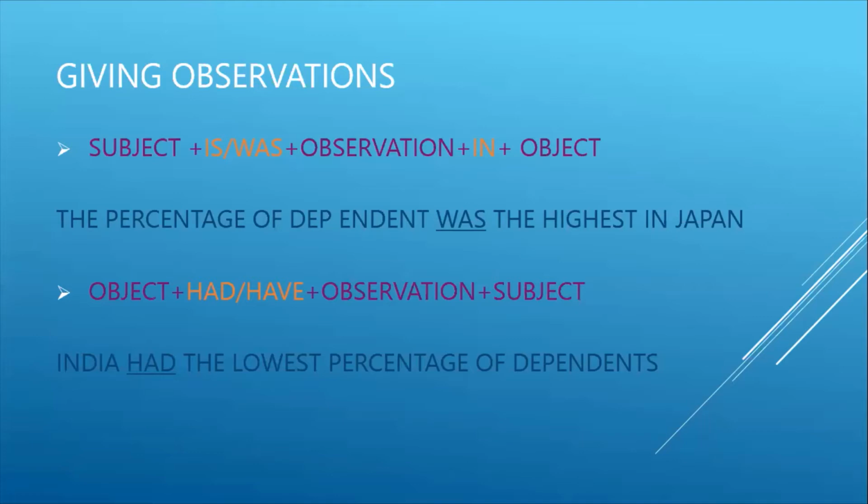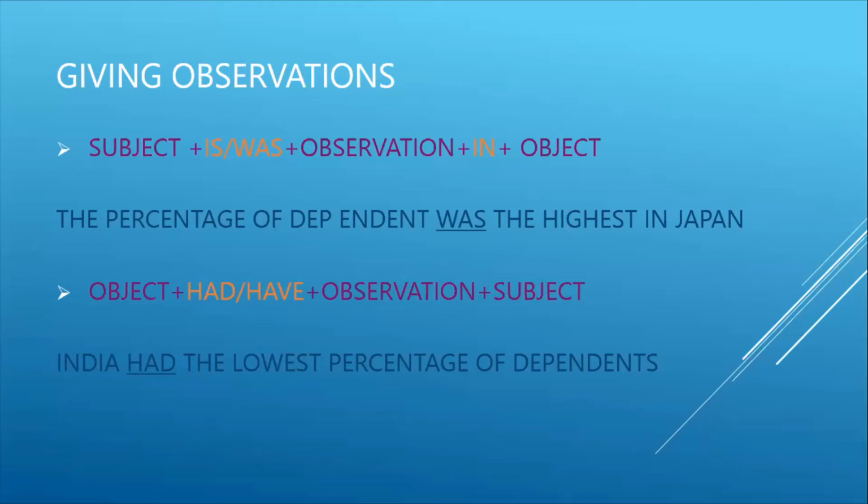For example, in the same question, if India had the lowest, how can we state that observation? India had the lowest percentage of dependence. India is the object there. Had or have: had is used in the past tense, so if it is in past tense give had, and if it is in present tense you can give have. Okay, had or have.